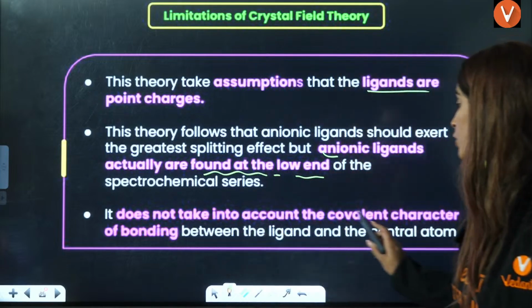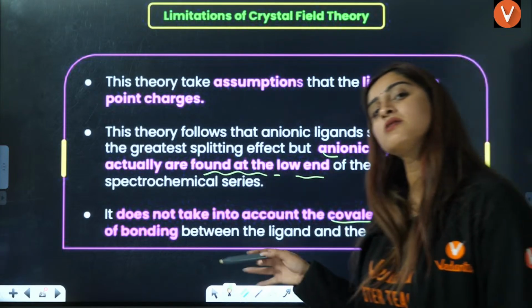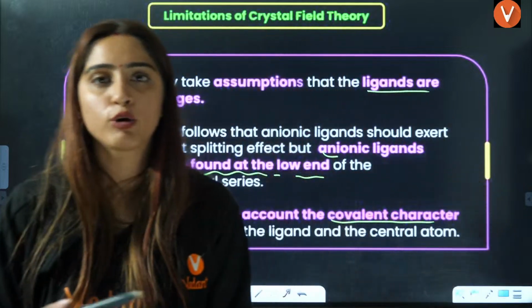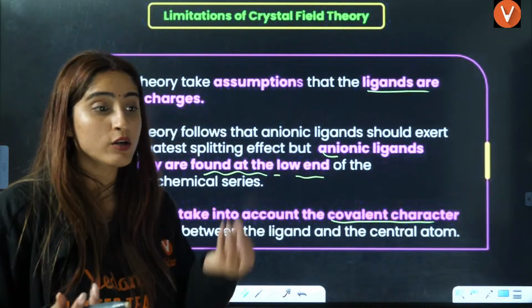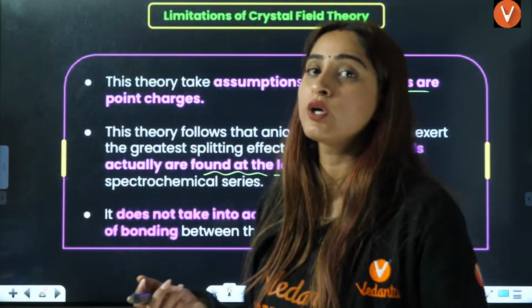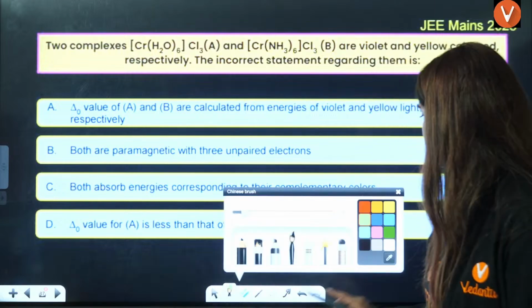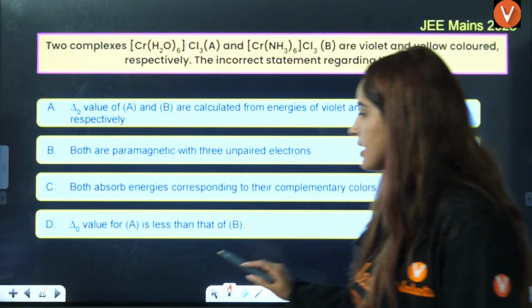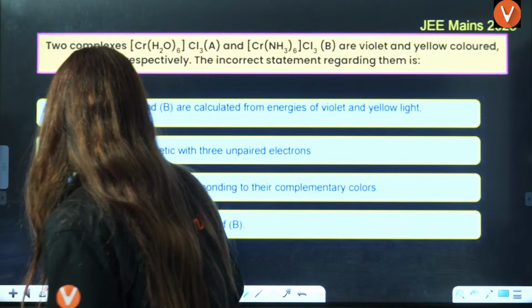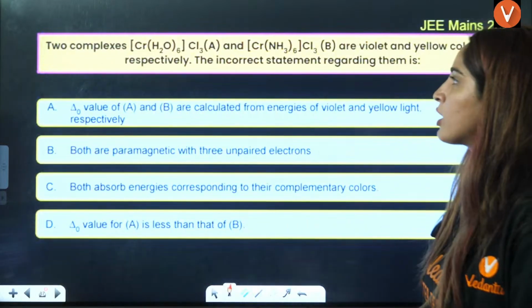It does not take into account the covalent character. They are saying this is electrostatic, so this also we are not able to understand. How can you ignore the covalent character in a coordination compound, right? So these are the three limitations. Now let us see the questions. Based on this, I think we are left with just a few, very small topics.